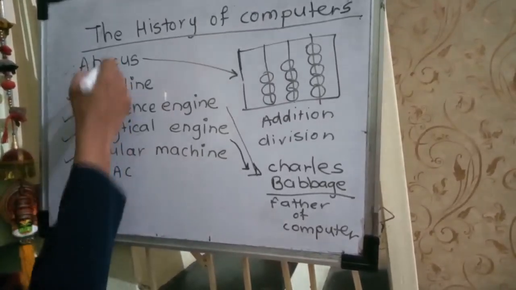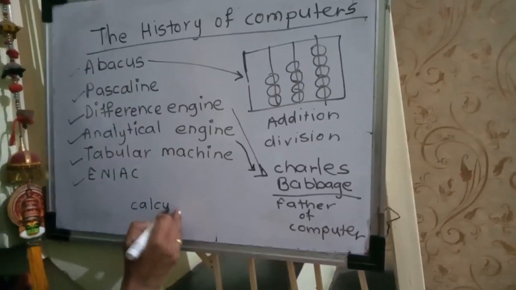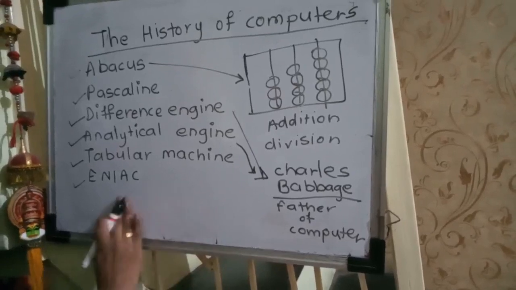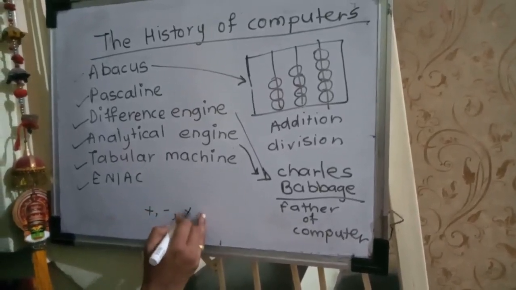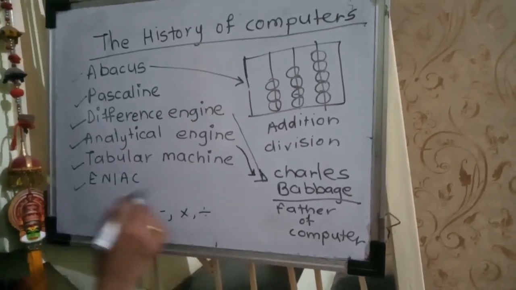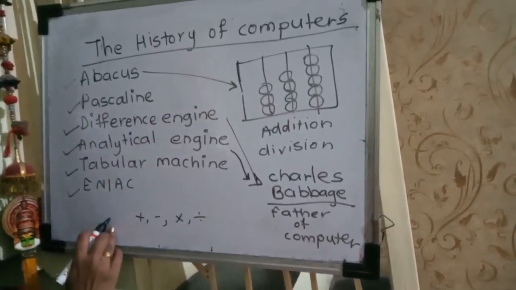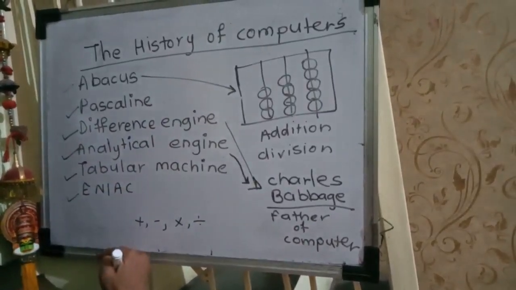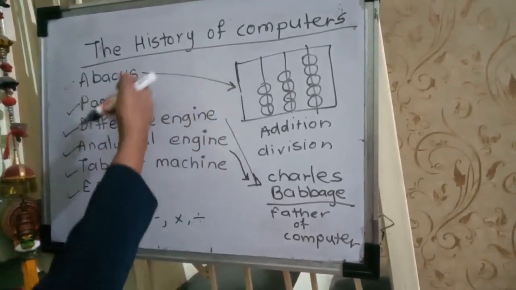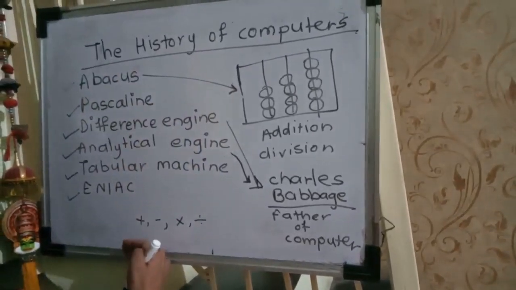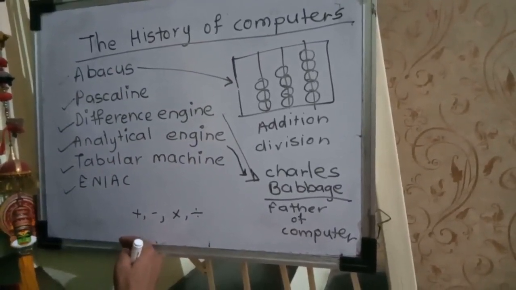All these devices were used only for calculation, to do addition, subtraction, even multiplication and division. All these calculations were done with the help of these machines, and after this the computer was invented. The history of computers starts from the abacus to the computer or laptop which we are using now.